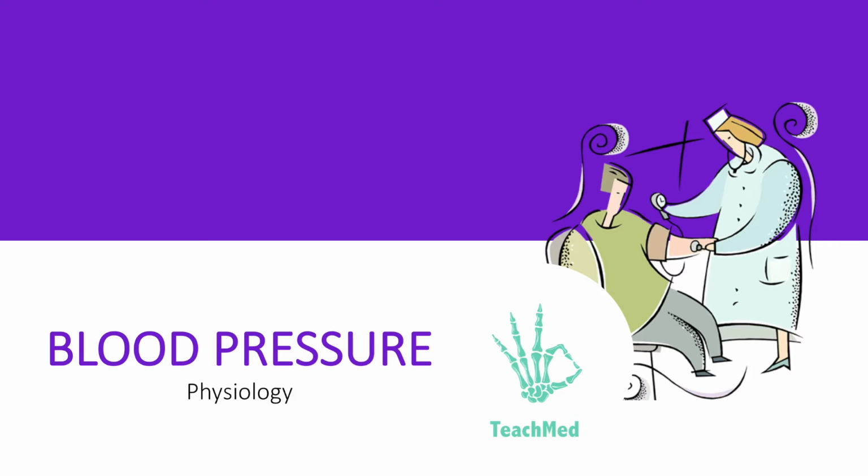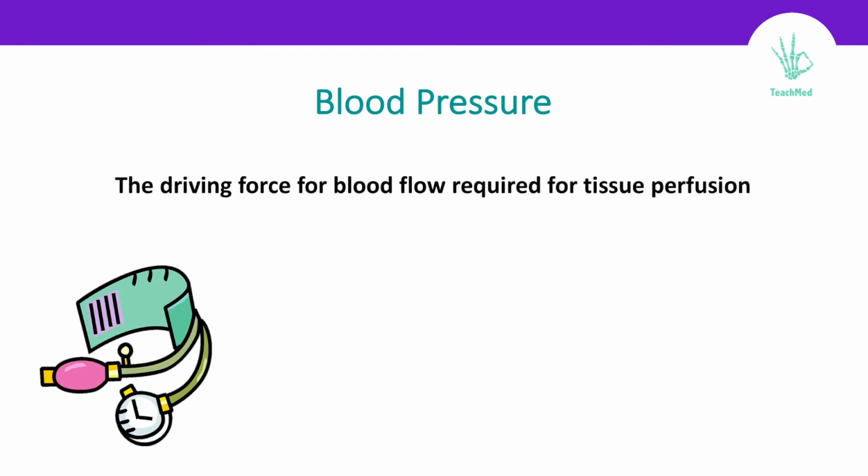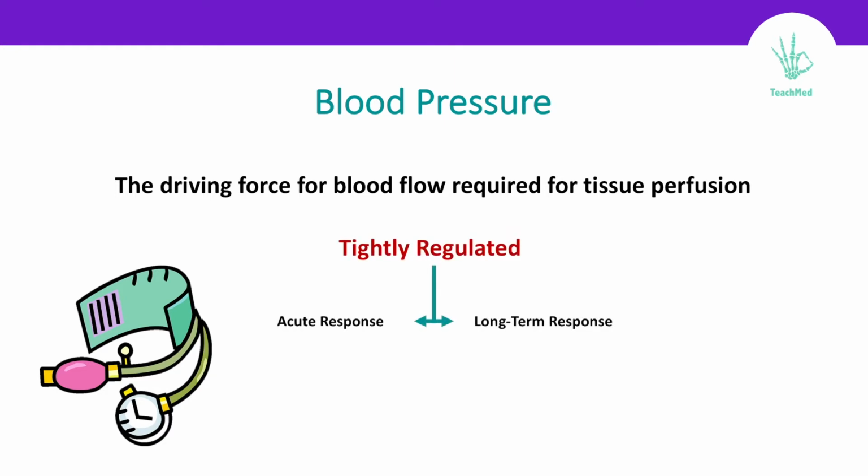In this video, we will talk about the physiology of blood pressure. Blood pressure is the driving force for blood flow needed for tissue perfusion. That is why it has to be tightly regulated. If there are changes in blood pressure, like increase or decrease, then we're getting two responses to regulate the blood pressure: an immediate or acute response and a long-term response that we will discuss in this video.